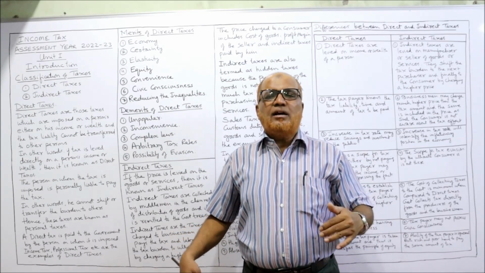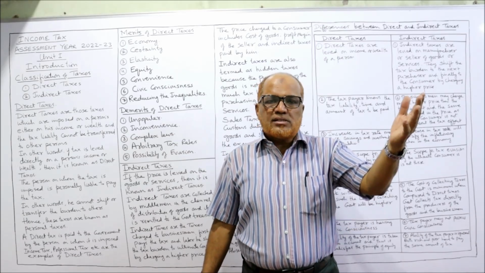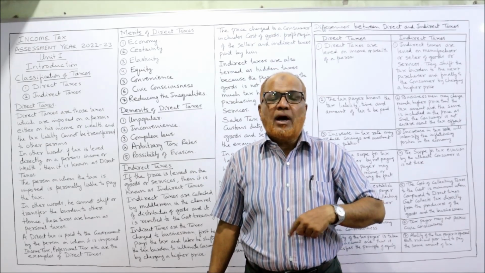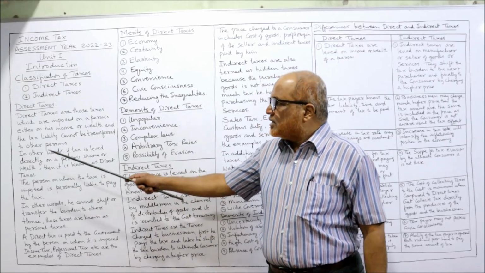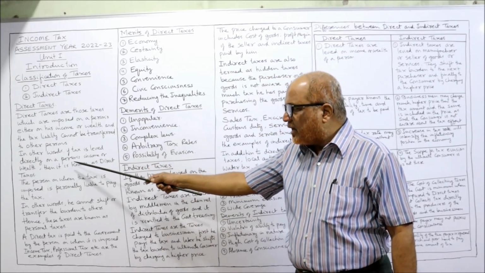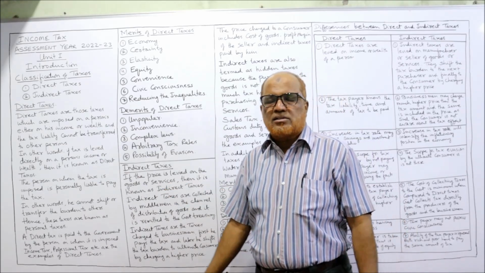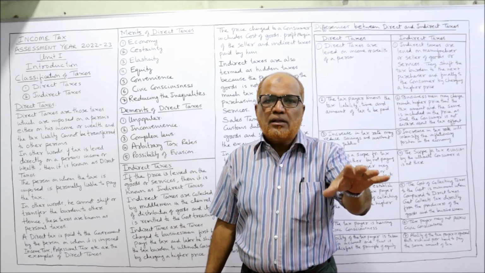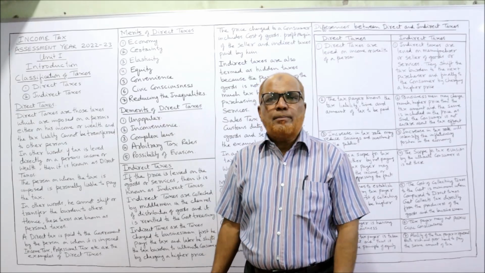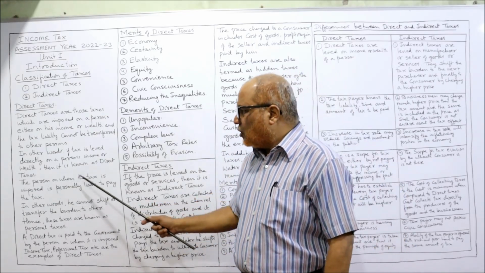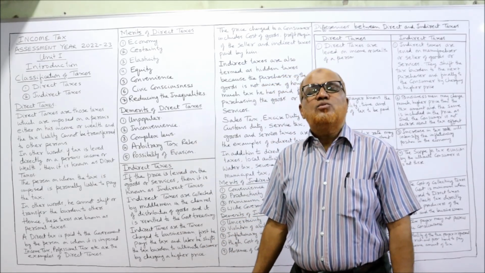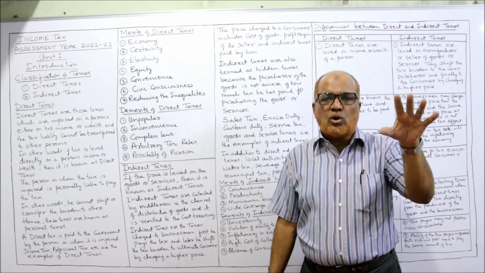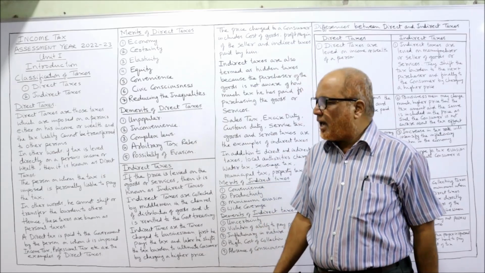For example, if my income is more than the basic exemption limit, the law says I have to pay the tax. So I have to pay the tax from my own pocket on my income. I cannot shift the burden to any other person. Next, in other words, the tax is levied directly on a person's income and wealth. That is known as direct taxes. Why direct taxes? Because when the government imposes the tax on a person, that person alone must bear and pay the tax. The person on whom the tax is imposed is personally liable. That's why it is also called personal tax. Direct tax is called personal tax because it is imposed on a person and only that person has to pay the tax.